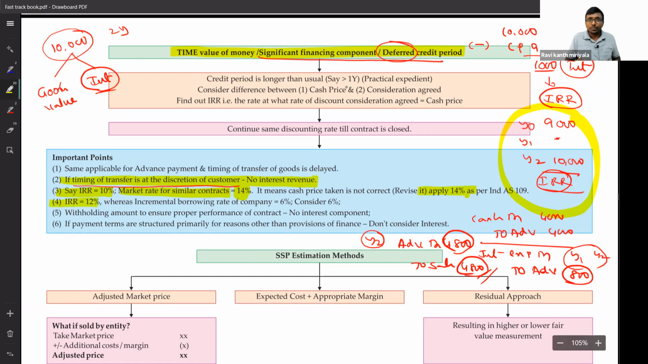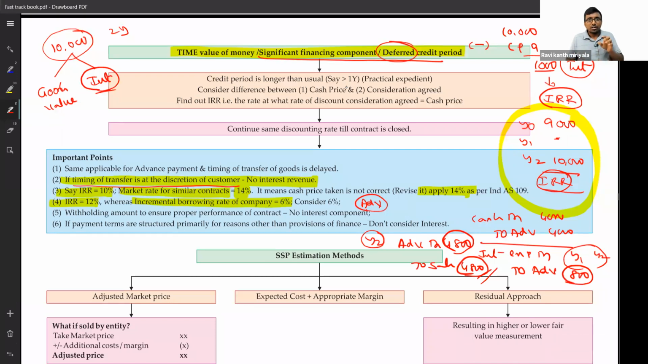Next, the opposite. Suppose IRR is 12%, but incremental borrowing rate is 6%. This is a situation where we have taken the advance, which means we are supposed to recognize interest expense. As per IRR calculation, it is coming to 14% or 12%, whatever number, but the market interest rate available to me is 6%. This is in case of advance receipt from the customer.